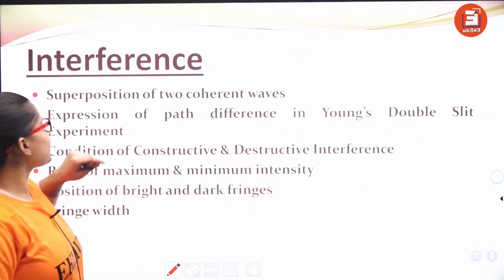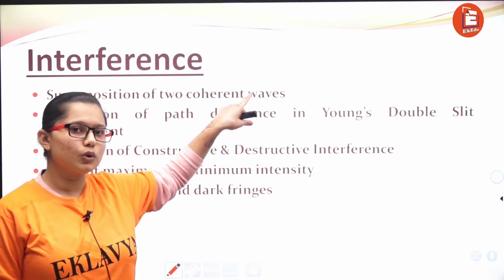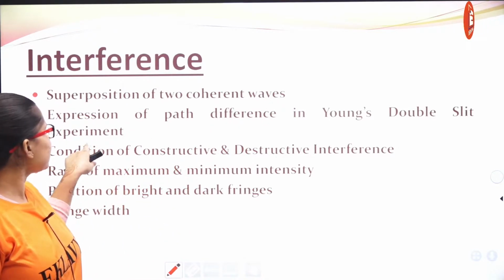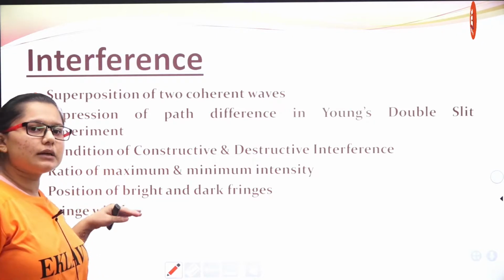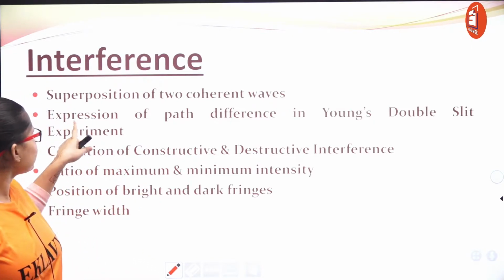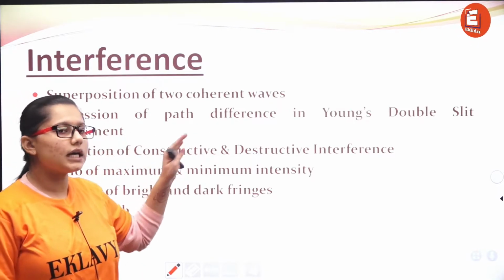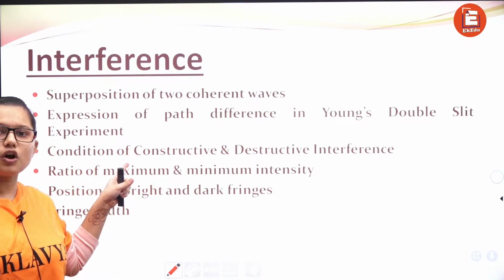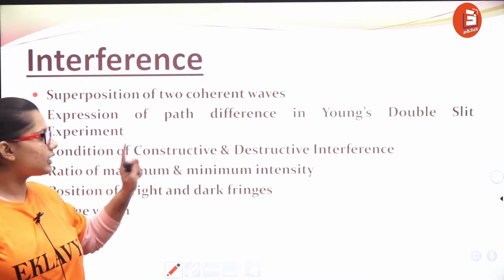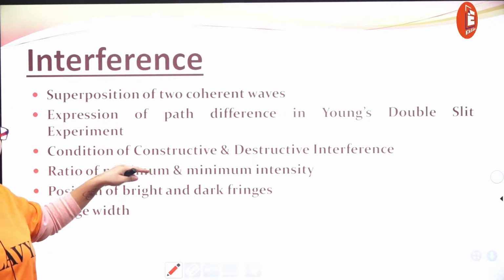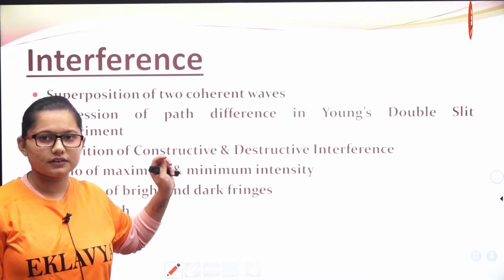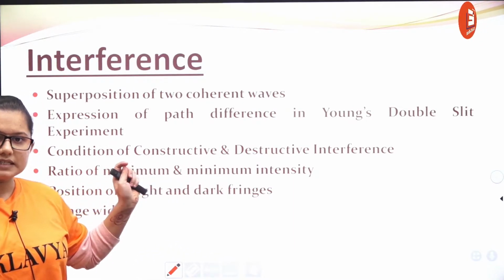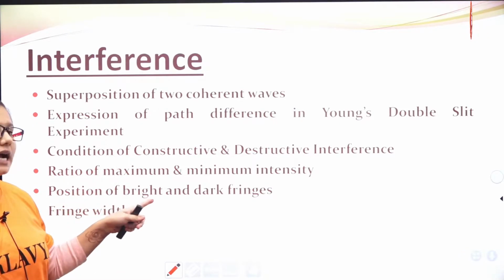Interference is the superposition of two coherent waves, coherent sources I have already explained. This is all what we will be studying in interference. We will be studying the expression of path difference in Young's double slit experiment. Next is the condition of constructive and destructive interference, which I have already told you. Then the ratio of maximum and minimum intensity, and the position of bright and dark fringes.